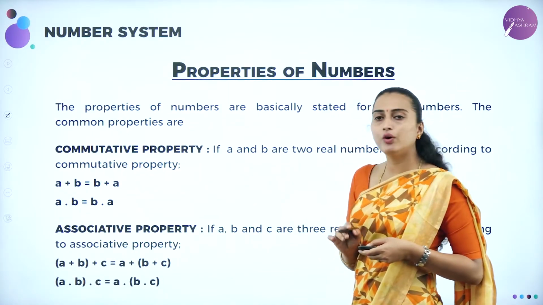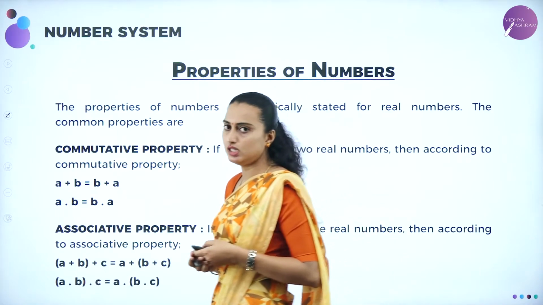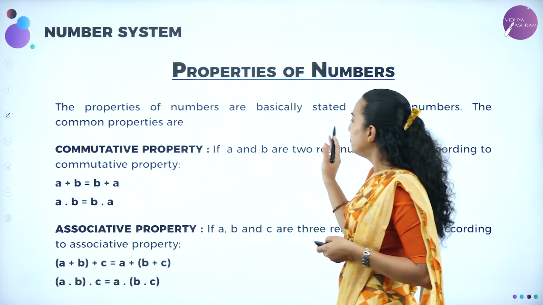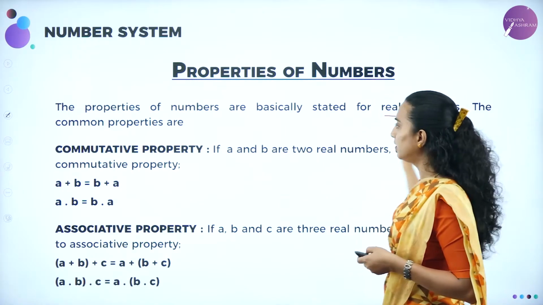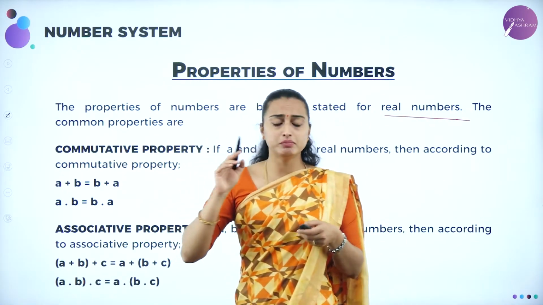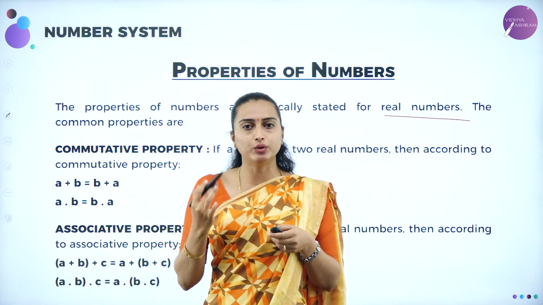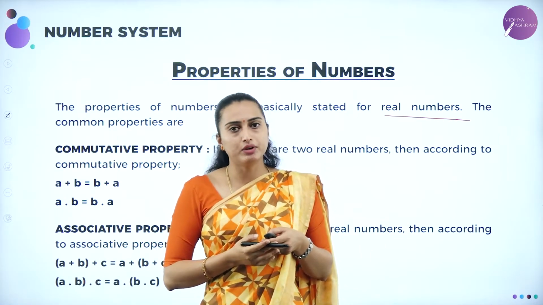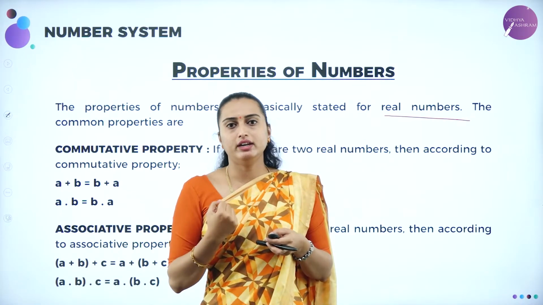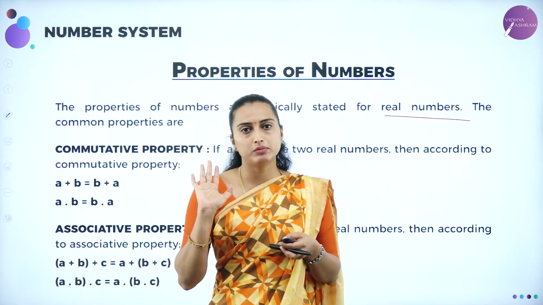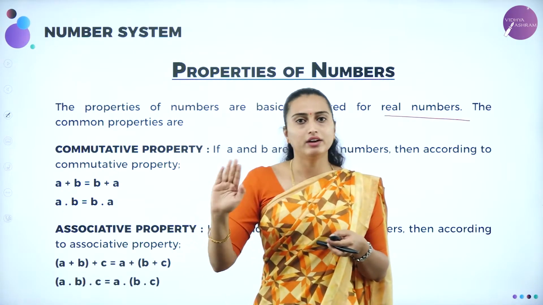Next we'll be moving on to the properties. As I told you, the properties of numbers are basically stated for the real numbers. Real numbers means wherever you denote the properties of numbers, commonly we consider the set of all real numbers. It holds good for real numbers.